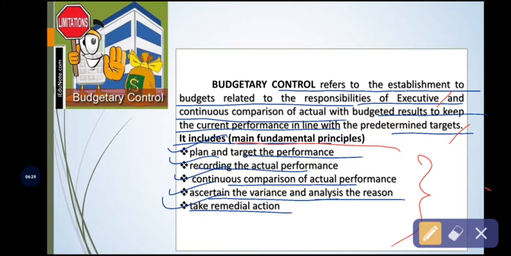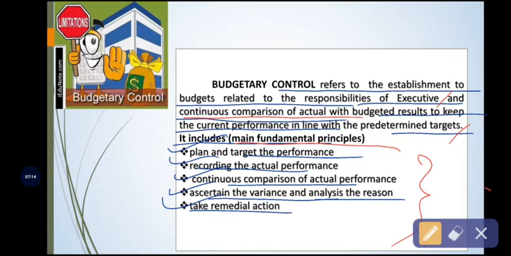And also, this budgetary control speaks about continuous comparison of actual with budgeted results, or target results or outcomes, to know the variances, to analyze the variances between the actual and standard results, and to take corrective actions in future by comparing the actual performances with the standard or budgeted results. That is another part. So what is the necessity of comparing the actual with the standard results? In order to maintain sustainability in the development.